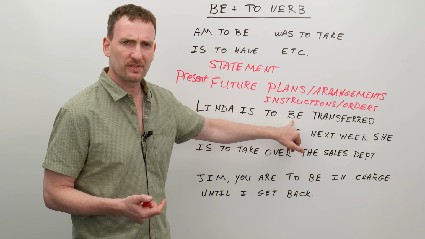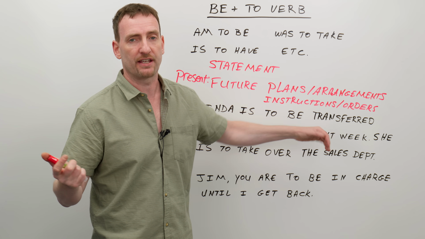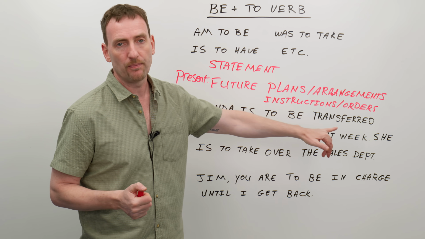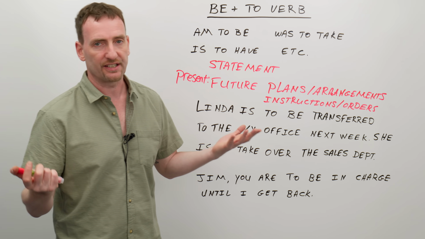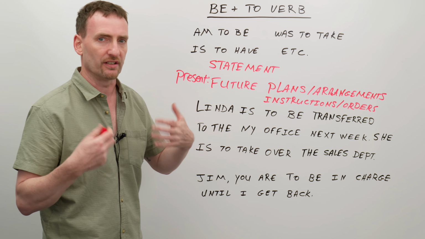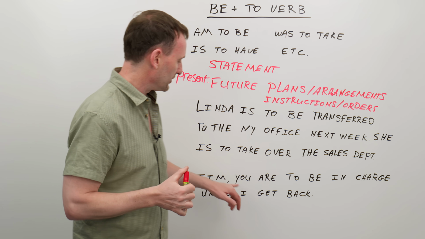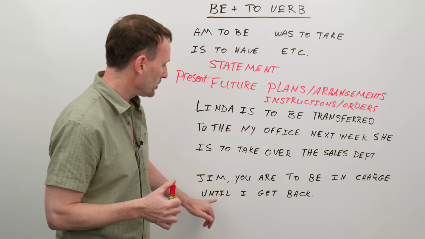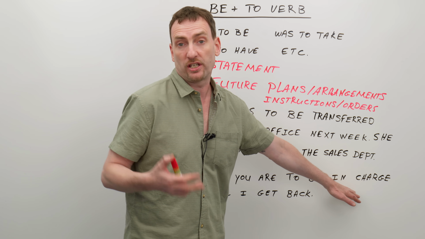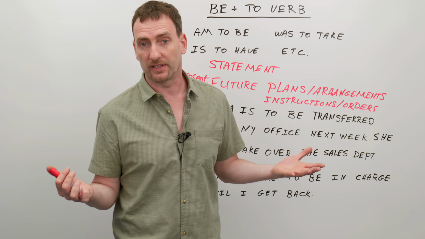Now notice here that I'm using the be verb as part of a passive. She is to be transferred by me, the boss, right? But she is to go to the New York office. That's fine too. Both are okay. Different connotation, different suggestion of what the order is. Jim, but here's where you'll see the difference. Jim, you are to be in charge until I get back. So we can also use a be with a passive or just with a situation, just like any other regular situation where you're using a be verb.